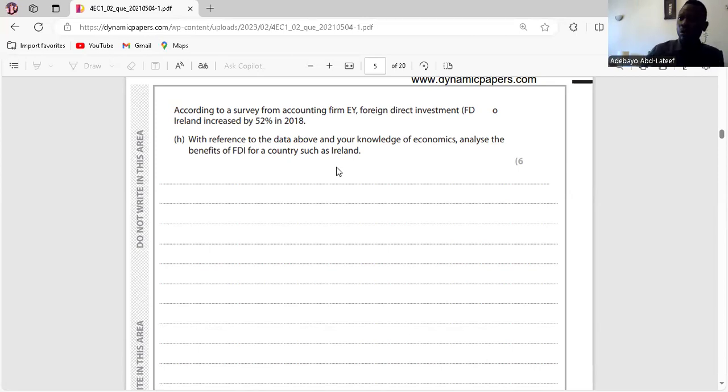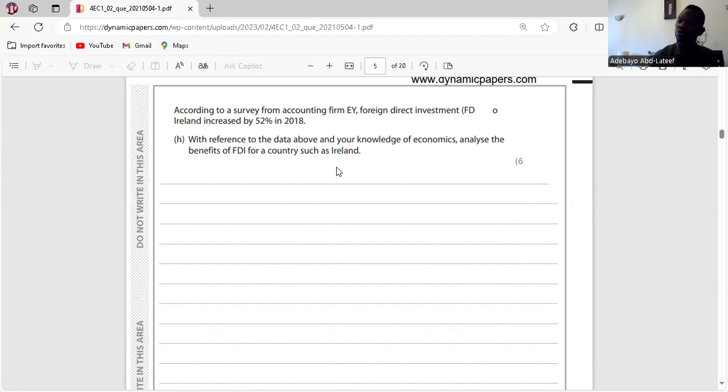Now, when MNCs set up in a country, the first thing they try to do is to bring resources that would enable them to operate smoothly. And to do that, they might need to invest in infrastructure. So that means they're going to invest in infrastructure, and this infrastructure stays in Ireland. So that makes Ireland rapidly developed. Is it clear? Yeah.